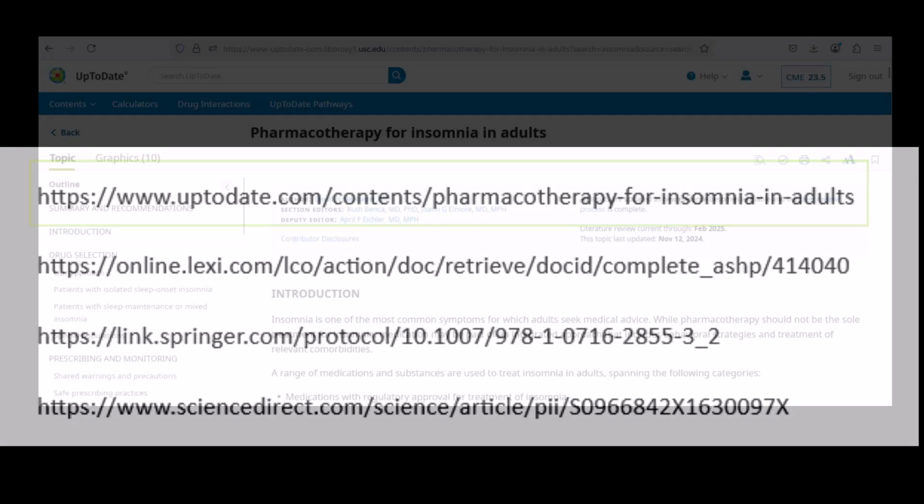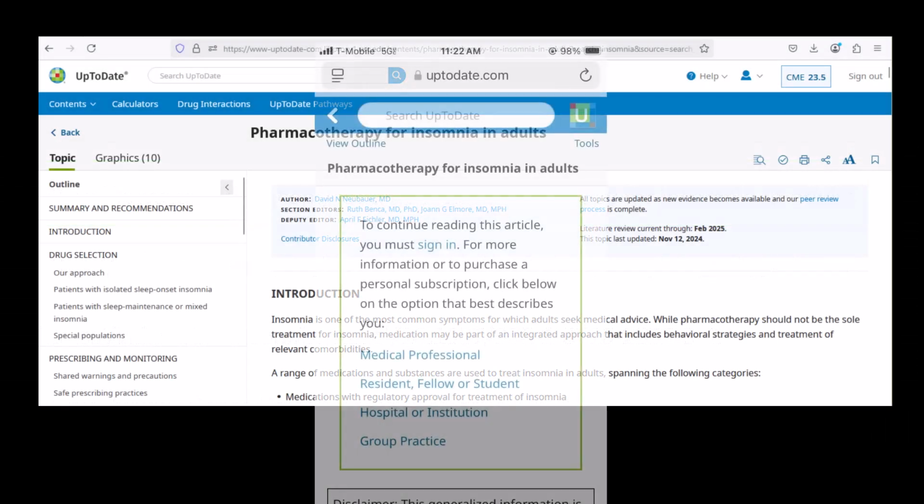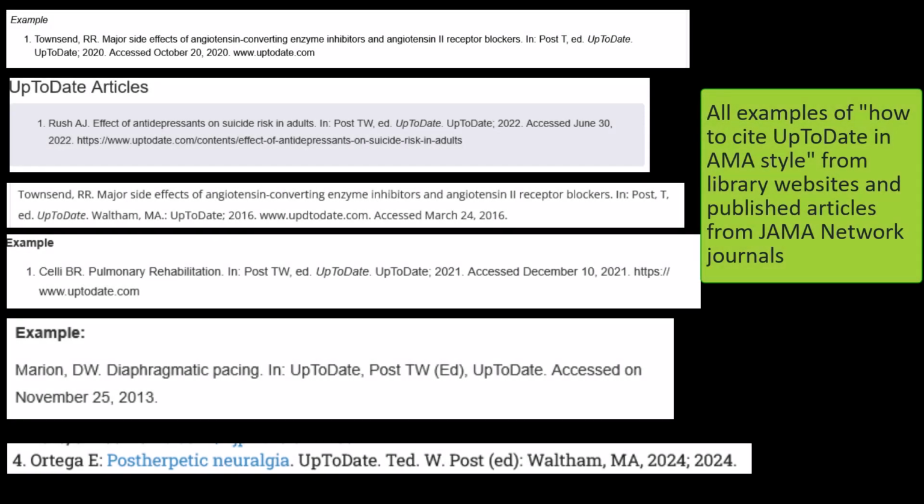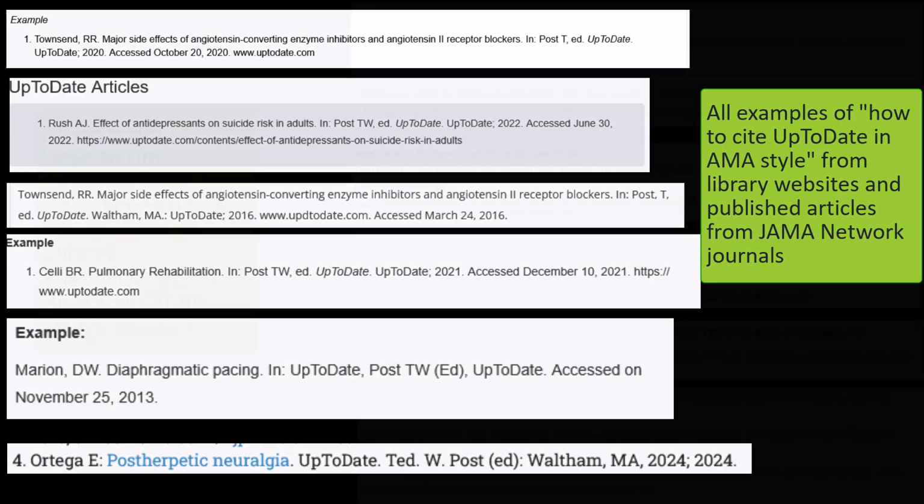Anyone clicking this link will be shown the start of this page, and if they subscribe, they can log in and access it. You are the only one who can make this choice of which format to follow or to combine two or more styles. As you review websites made by librarians interpreting the AMA manual, or look at reference lists and published articles, you'll see differences in how people interpret the rules of AMA to produce citations to these unusual formats of publications.